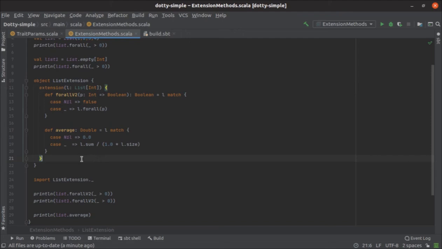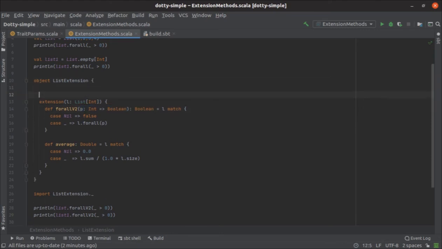Moreover, the underlying change is that by using pimp my library, you used to define implicit classes, but when you use extension methods, the compiler does not create a new class for you. It just adds a few curried methods within the same object. The first argument would be the list of integers for that curried method, and the second argument will be the argument which comes from here.